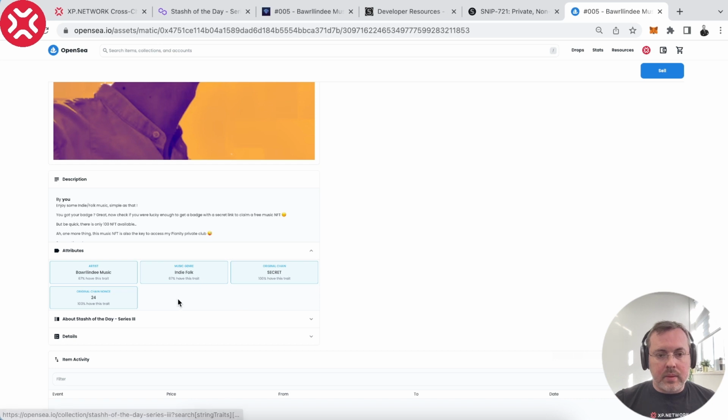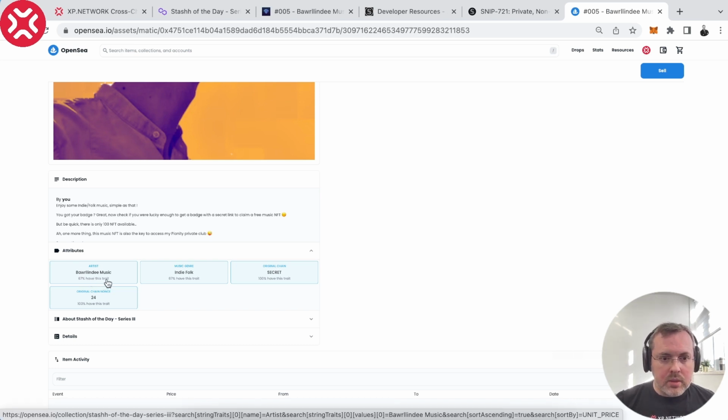And as we can see, these are the attributes that we have. It says indie folk, which is the music genre. The original chain is Secret. Well, this is because this is a wrapped NFT, and the XP.NETWORK bridge always shows the chain of origin, where this NFT originally was minted. Okay, the artist is Brolin Music, something like this, something I cannot spell.